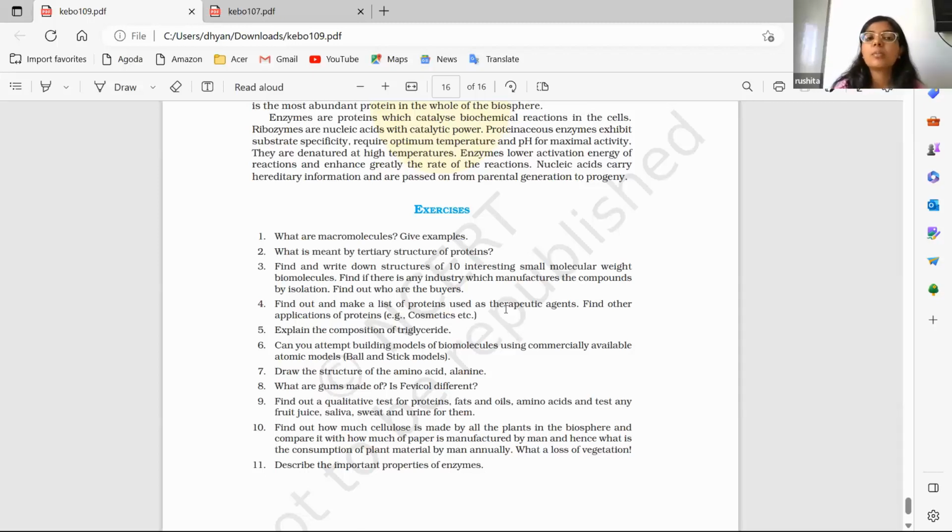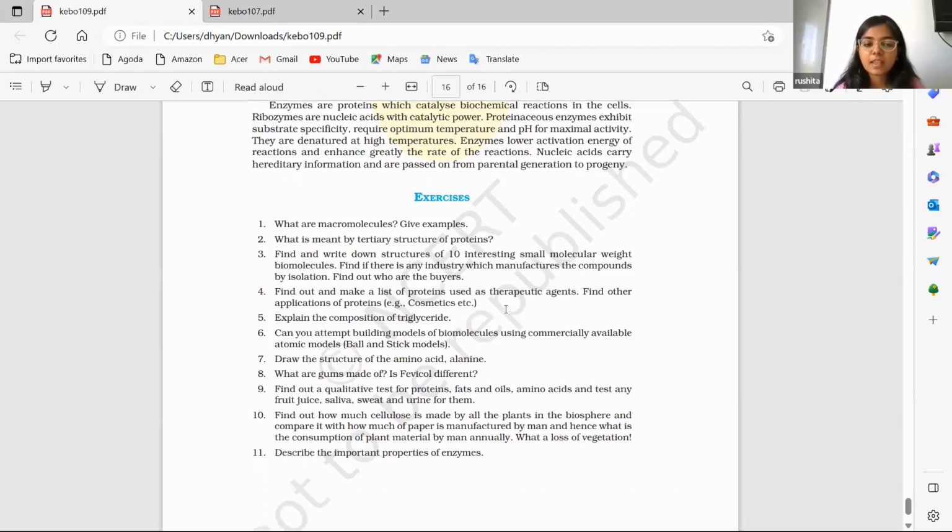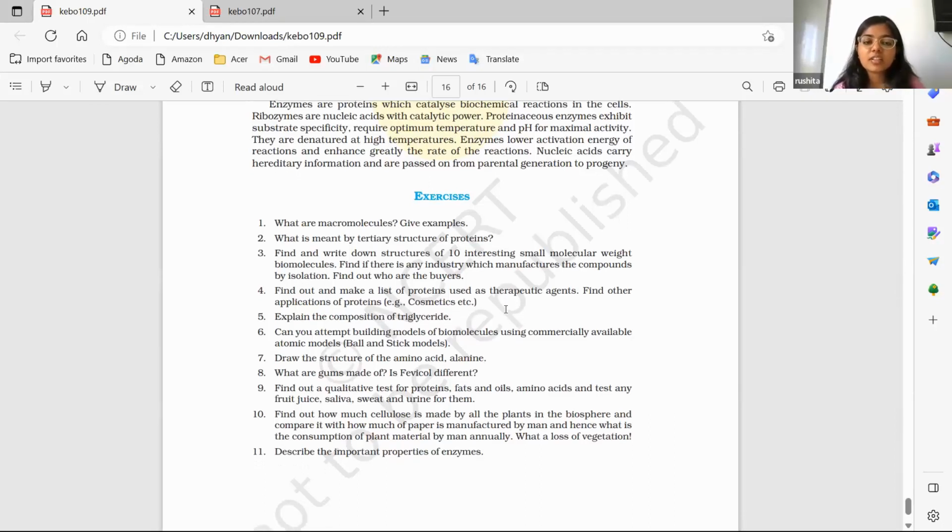So these are all proteins, right? They all are used for therapeutic purposes. So these are the examples I gave. You can find more in supplementary materials on the internet. From exam point of view, they won't ask these questions. The ones mentioned in the chapter are important, but only 1 or 2 examples are given, not more, in the chapter. Then the fifth question is, we should explain the composition of triglyceride.